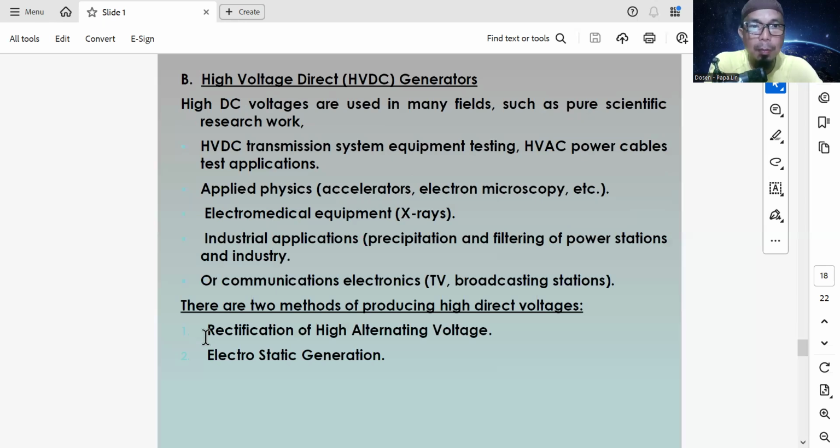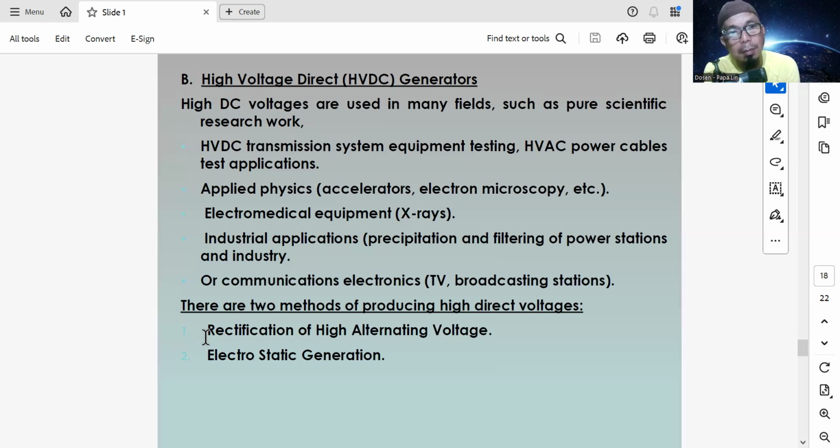And the next is the high voltage direct current generator. High voltage direct current voltages are used in many fields, such as scientific research work, HVDC transmission system equipment testing, and HVAC power cable test application. So the high voltage is used to test the cable application, the insulation of the cable.